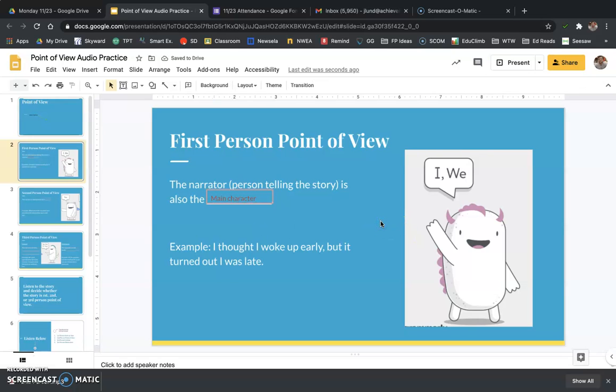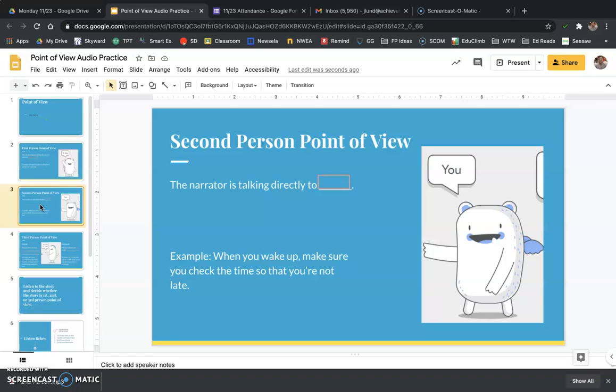I have an example here: I thought I woke up early, but it turned out I was late. I and we are the pronouns that we're looking for in first person.